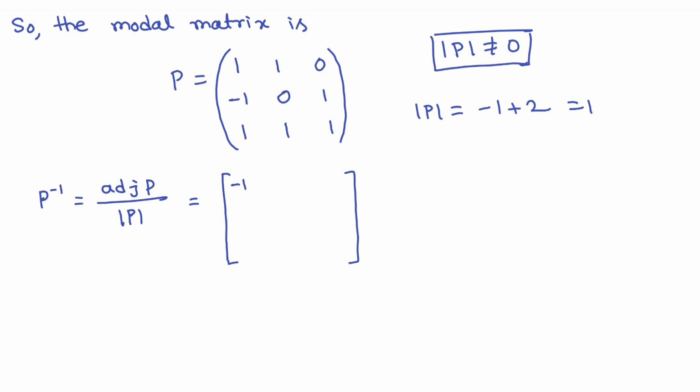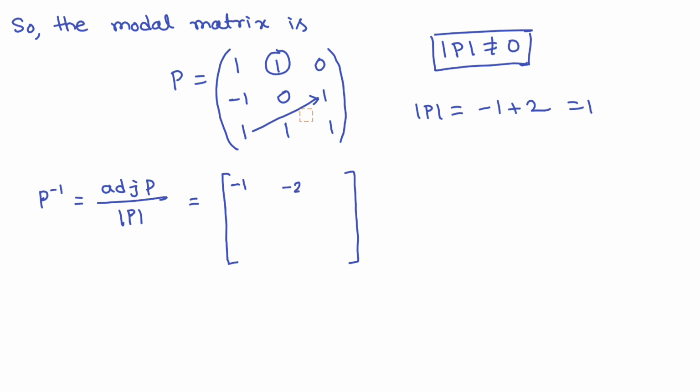Okay, now for the element this, so this will be minus 1 minus 1, that means minus 2. Yes or no? Is it correct? Yes, minus 2.